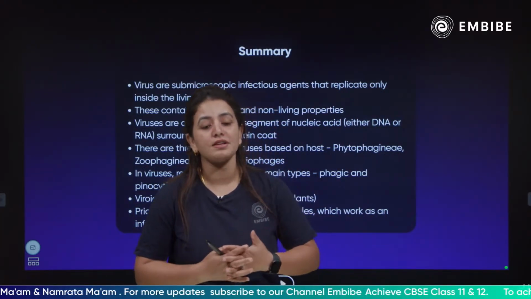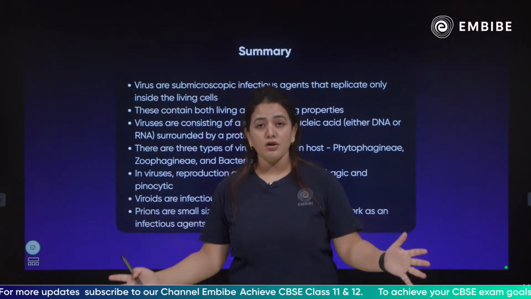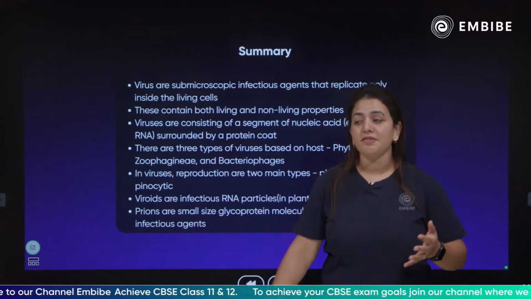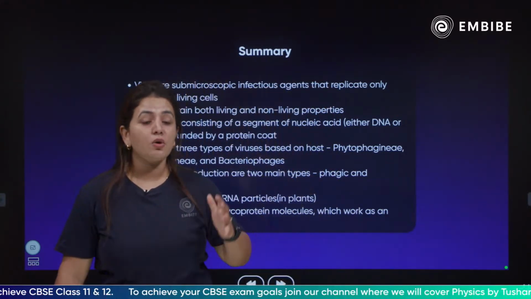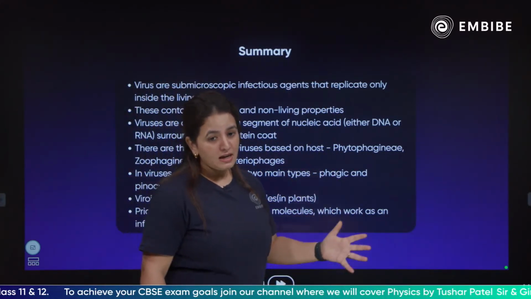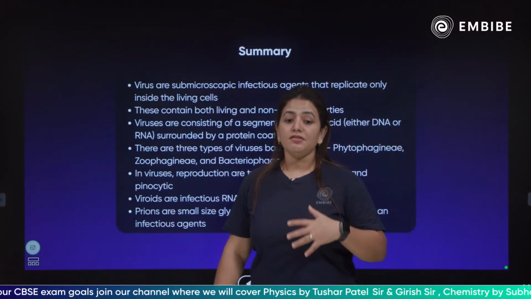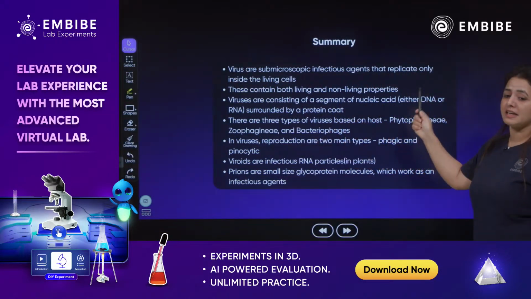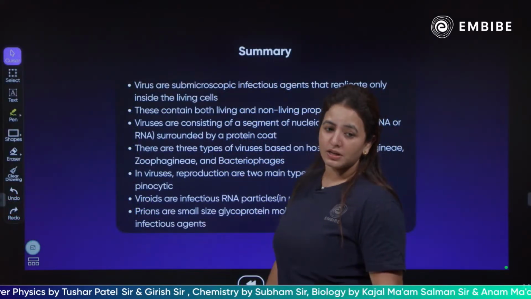children. So today we have discussed the viruses, prions, viroids and lichens, and of course we have come to the end of our biological classification chapter. So you know that the viruses are microscopic infectious agents, replicating only when they have a host body. They have both non-living as well as living properties. The viruses consist of a segment of nucleic acid. They can have DNA or RNA, and they can also be surrounded by a protein coat.